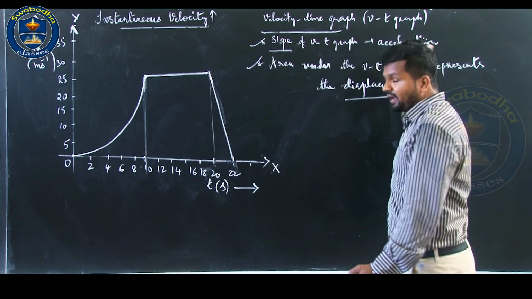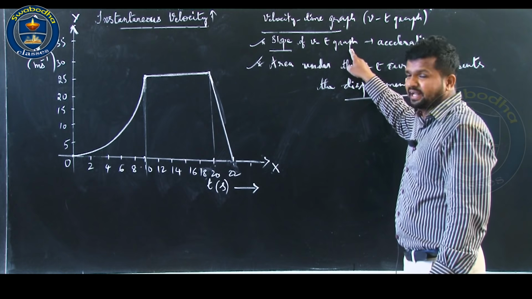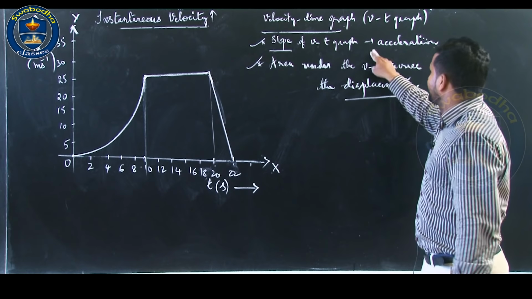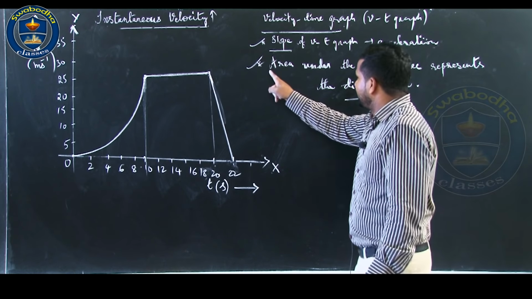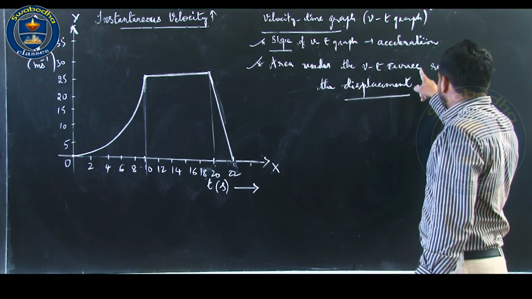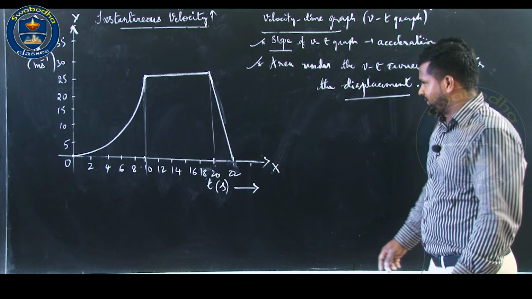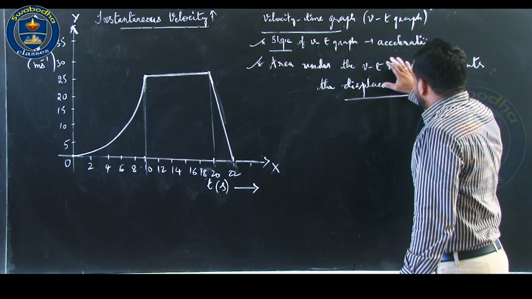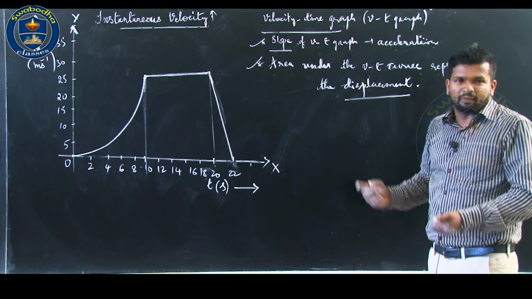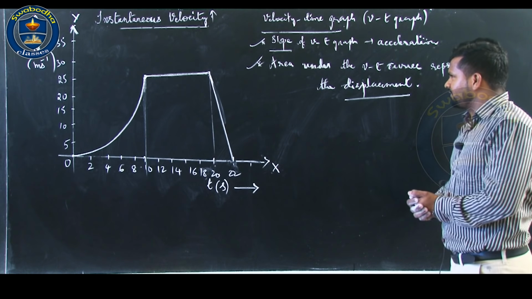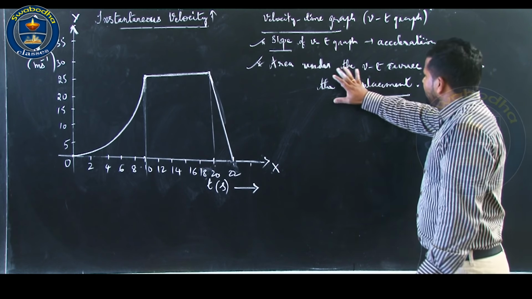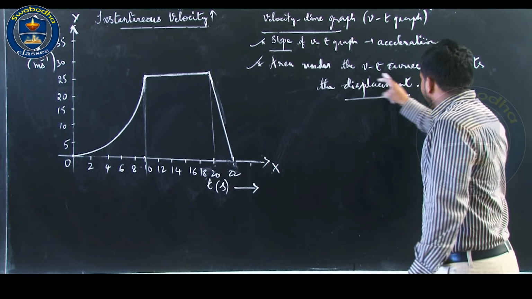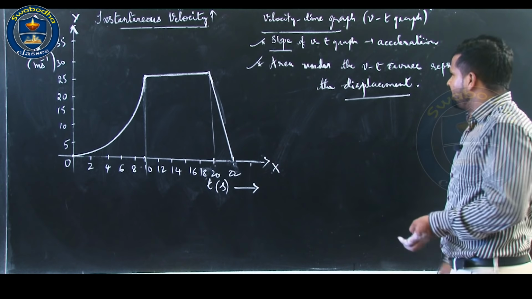Slope of the xt graph we have discussed: slope of the position time graph represents velocity. Similarly, slope of the VT graph represents acceleration. Then area under the VT graph or VT curve represents the displacement. The general proof of this statement actually requires calculus, but however, we can easily see the statement with a very simple example.